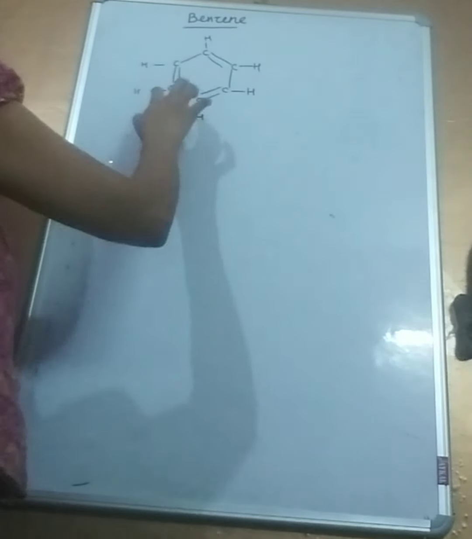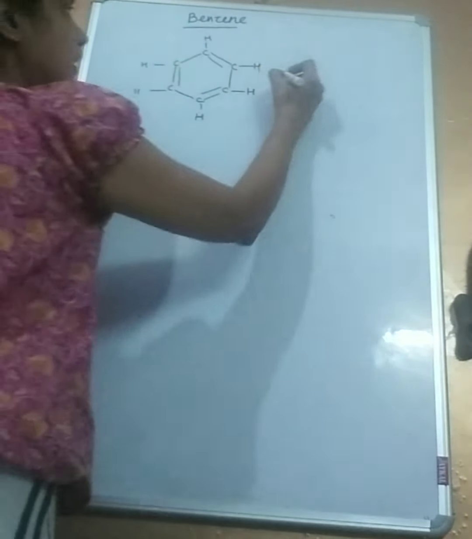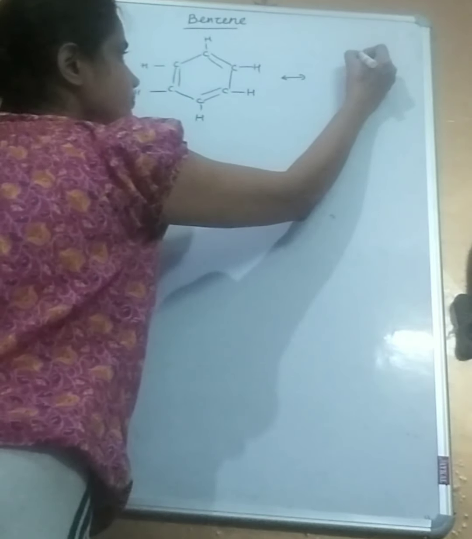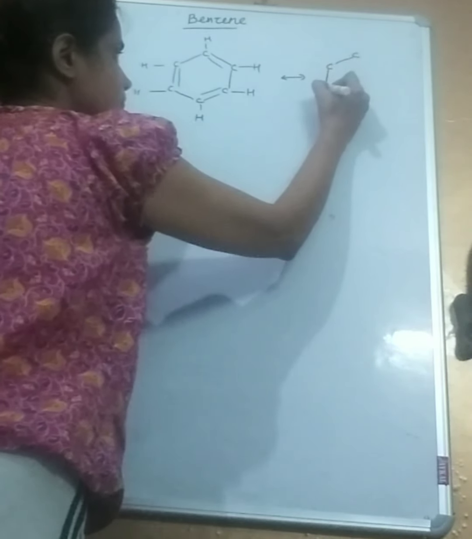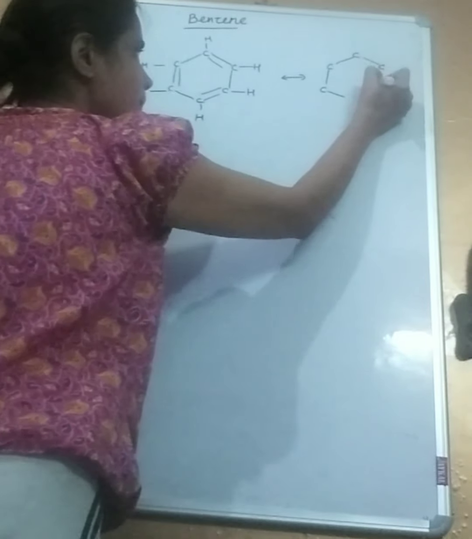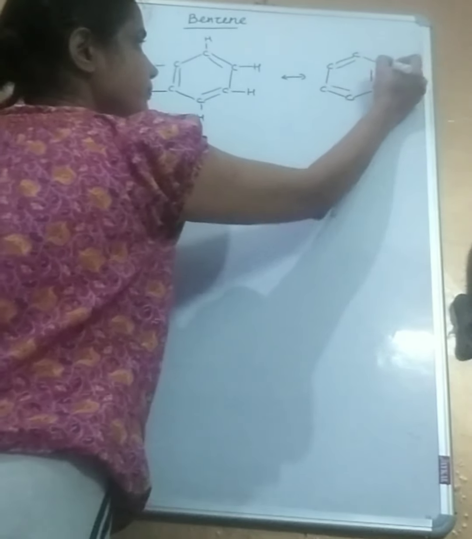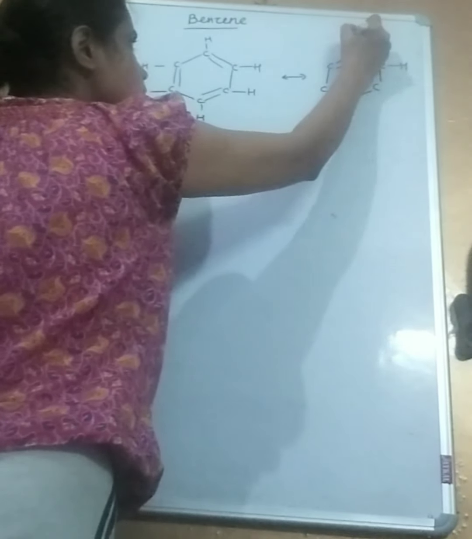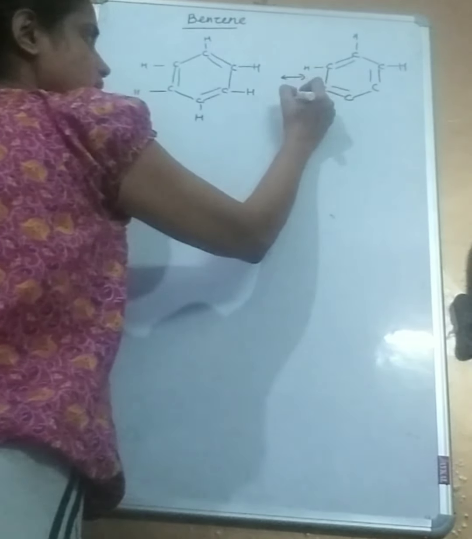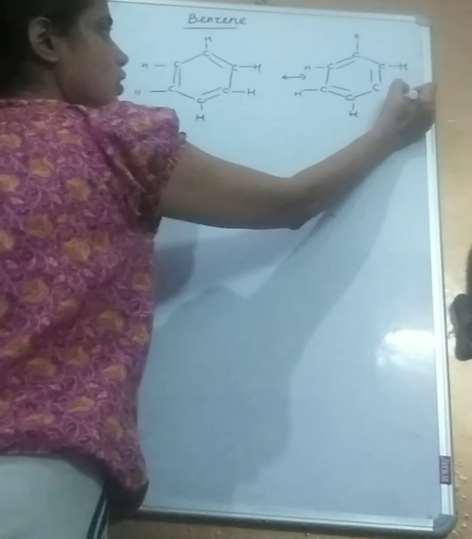Now benzene, remember, can be represented by either of the two structures, which is a 6-membered carbon skeleton and has alternate double bonds. What is unique to benzene is that the position of double bond is not fixed.